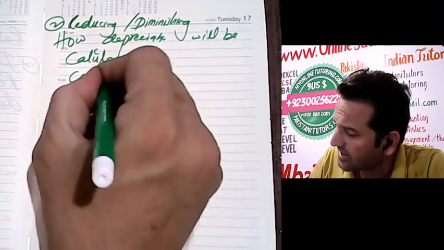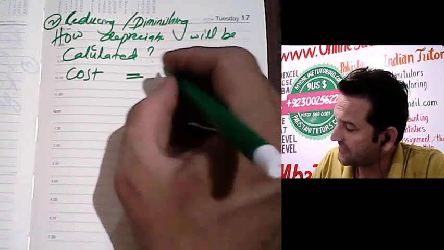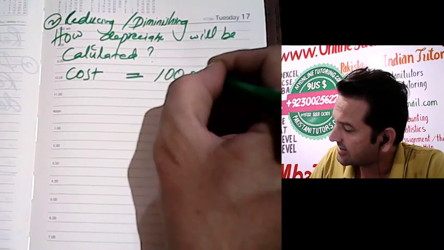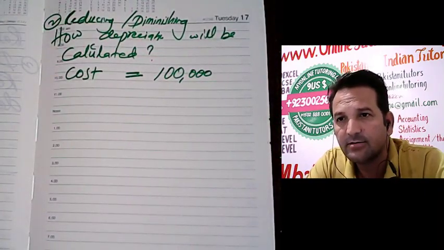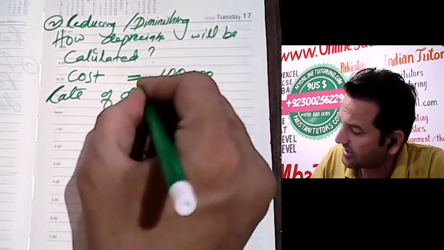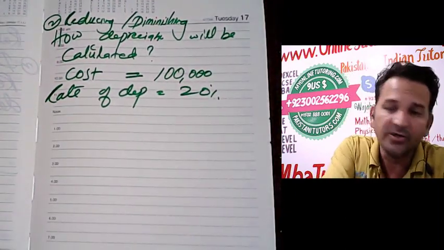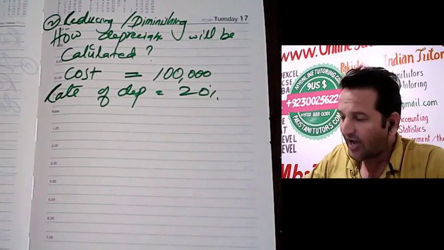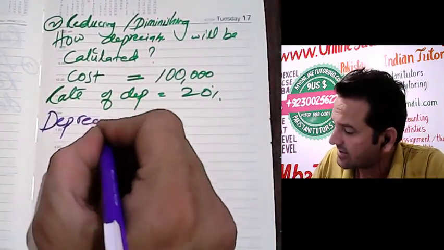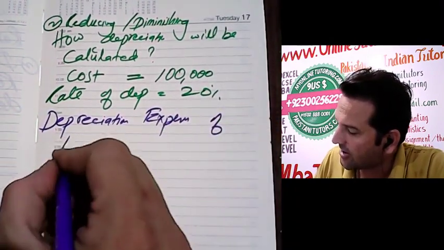Number one, we must have the cost of the asset. For example, cost is 100,000, and the rate of depreciation is 20%. So how will you calculate the depreciation expense of the first year?